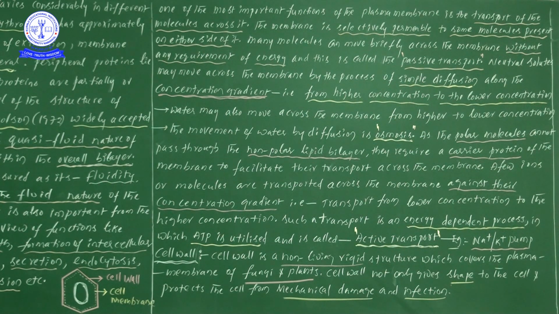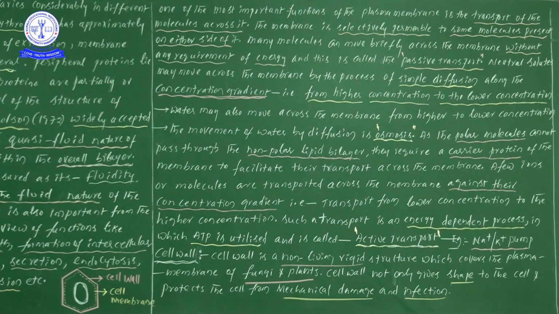Why do we call it active transport? When ions are transported through the plasma membrane and that transport requires energy in the form of ATP, we take it as active transport.